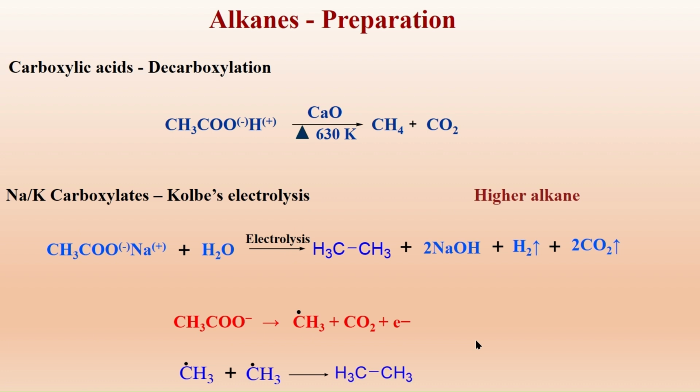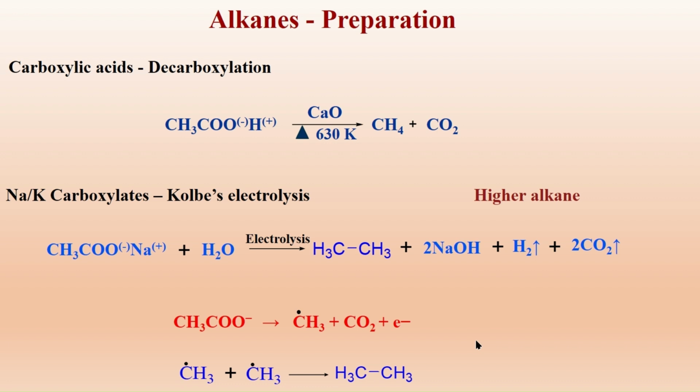These are the major methods for preparation of alkanes that have been utilized. Every method has its own advantages and also its own limitations, so many methods are being utilized to overcome the limitation of the other.